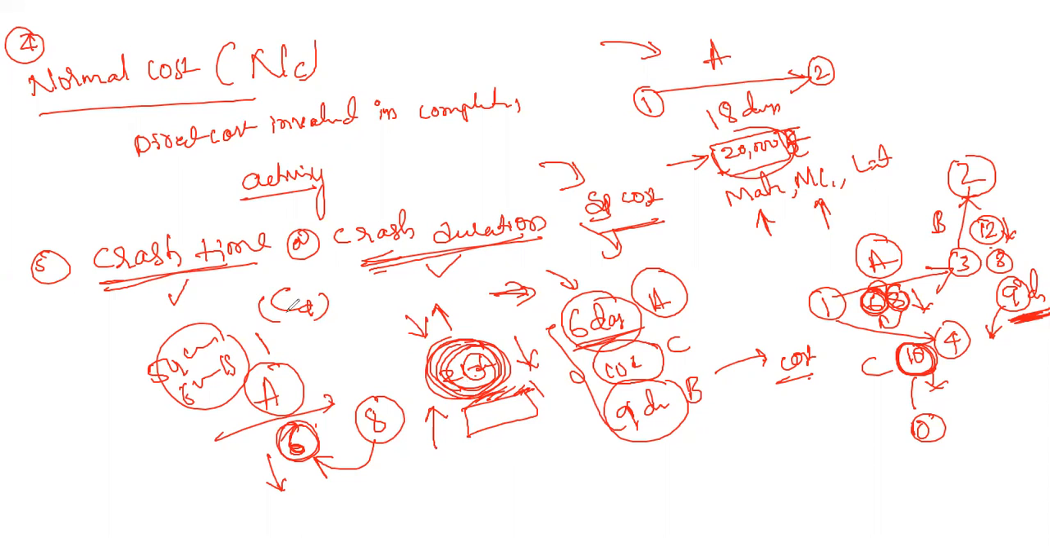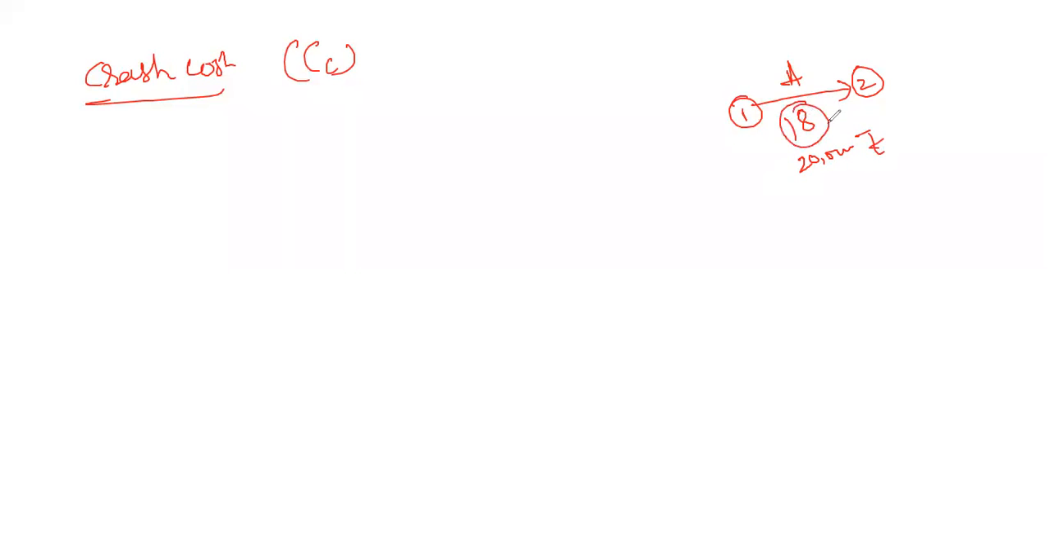Okay, this is about the crash time or crash duration. And the next one is the crash cost. As I told, for any activity, the normal duration is 18 days and the normal cost is around 20,000 rupees. Okay, this is an activity. So in this case, this is the normal time and this is the normal cost.